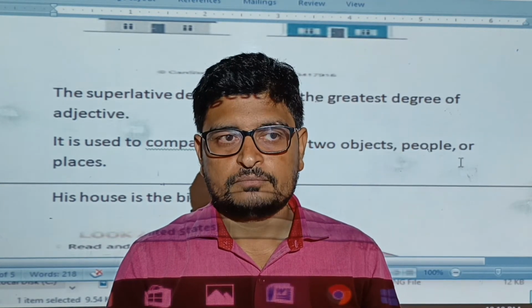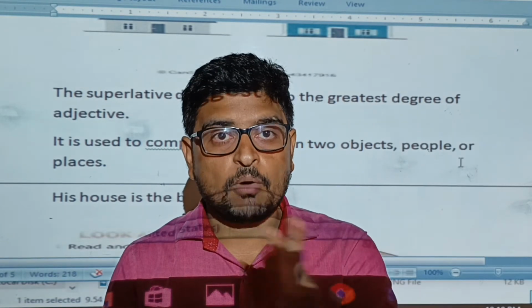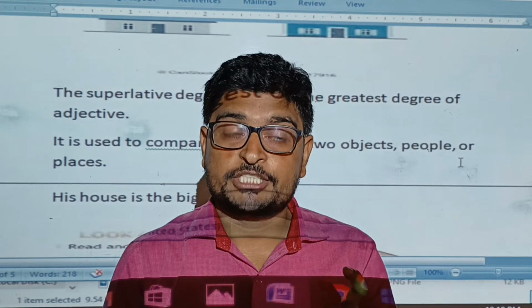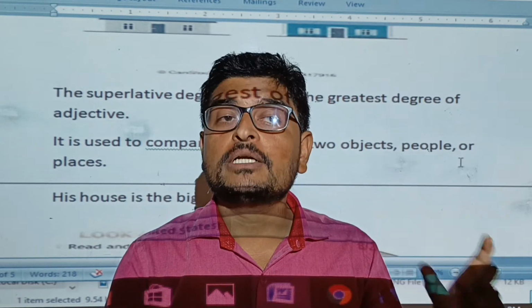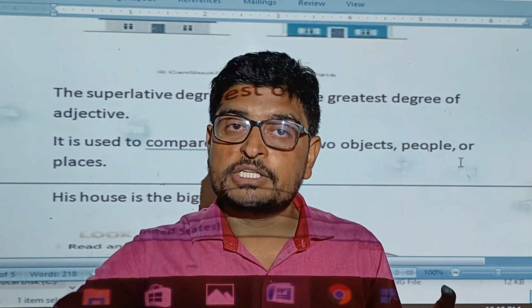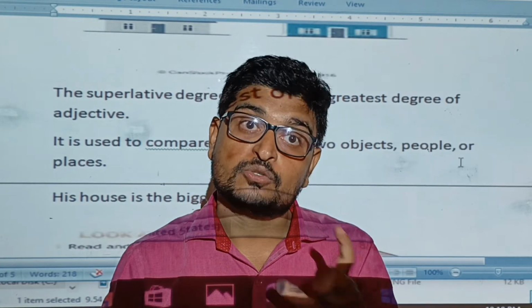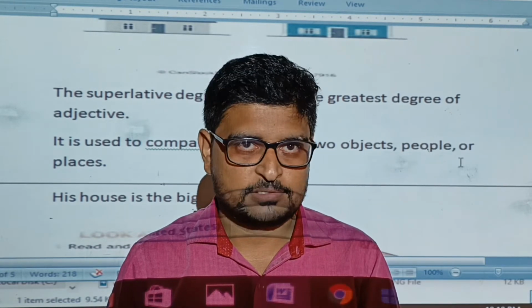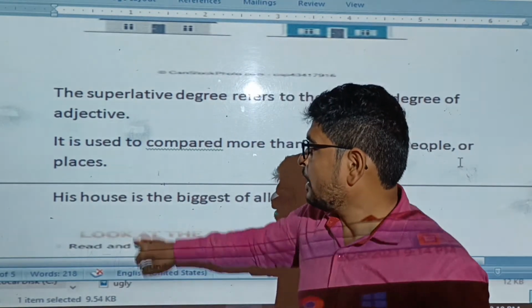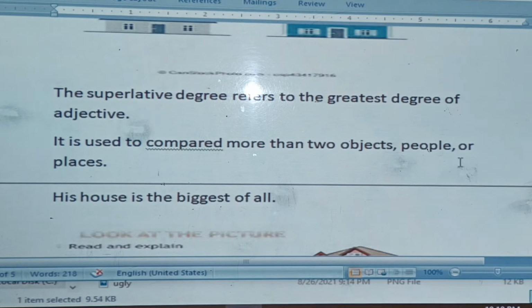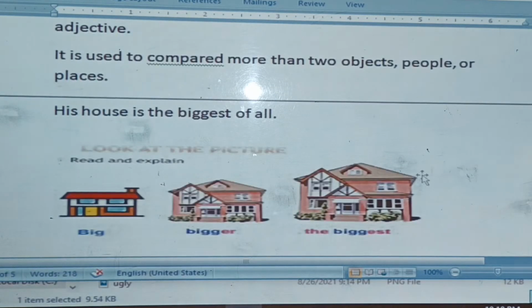But Mohan is the tallest boy in the class. Mohan is the tallest. So Mohan is compared to all the boys in the class. So it is a superlative degree, more than two persons. His house is the biggest of all.